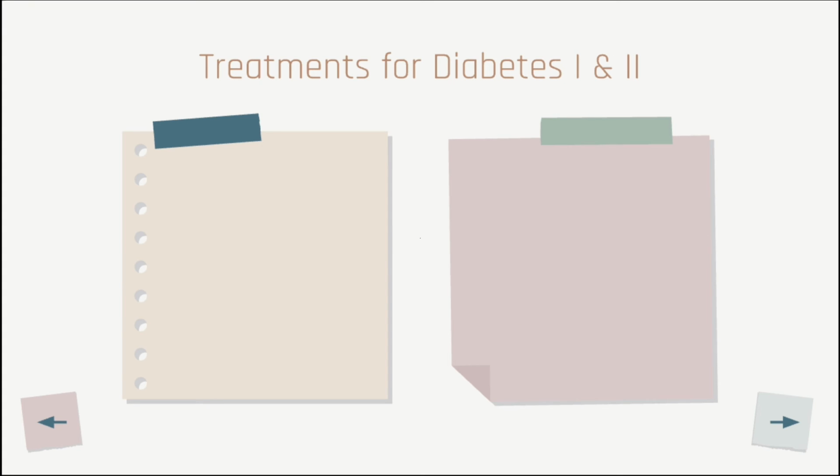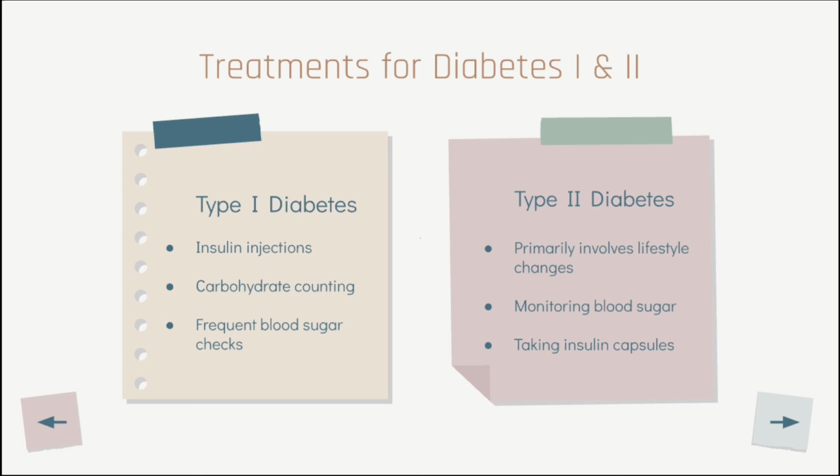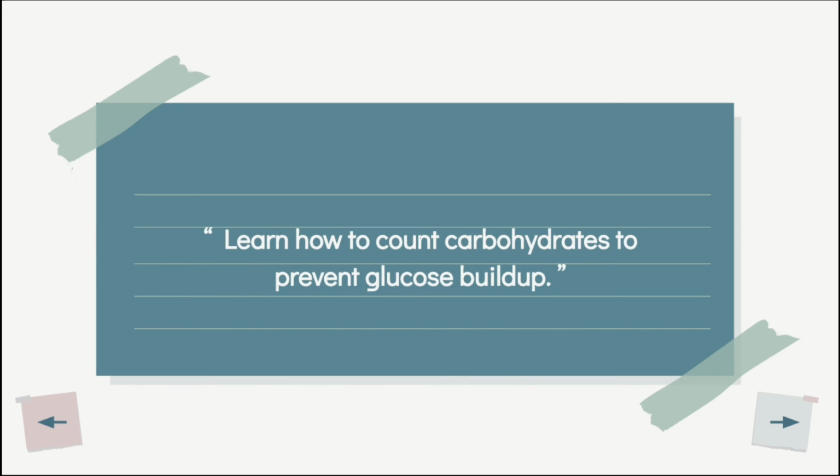Treatment for type 1 diabetes usually involves insulin injections, frequent blood sugar checks, and carbohydrate counting. Treatment of type 2 diabetes primarily involves lifestyle changes, such as monitoring of your blood sugar, along with taking insulin capsules. A key to many diabetes management plans is learning how to count carbohydrates to prevent glucose buildup.